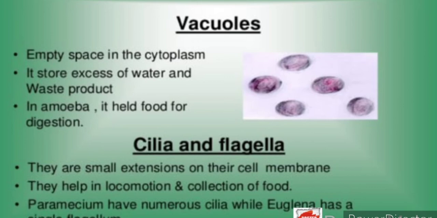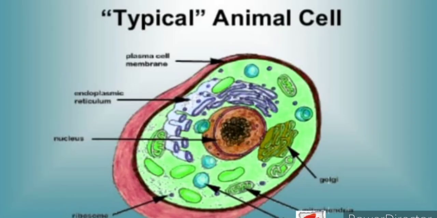Now here we can see an animal cell and a plant cell. All the organelles are present in both the animal cell and the plant cell. The only difference which we can see is that in the animal cell, there is a plasma membrane as the outermost layer. Inside we can see the endoplasmic reticulum, then the nucleus, ribosomes, Golgi complex and mitochondria.